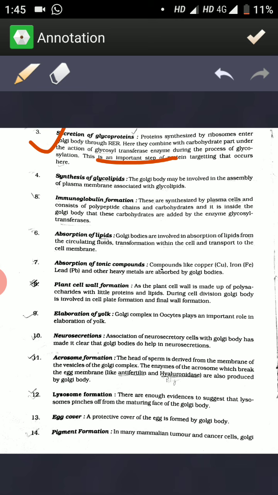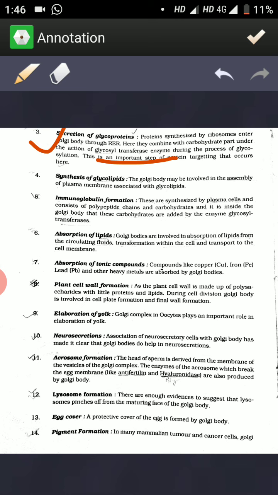The next function is synthesis of glycolipids. Glycolipids are the combined product of carbohydrates and lipids. The Golgi body may be involved in the assembly of plasma membrane associated with glycolipids.